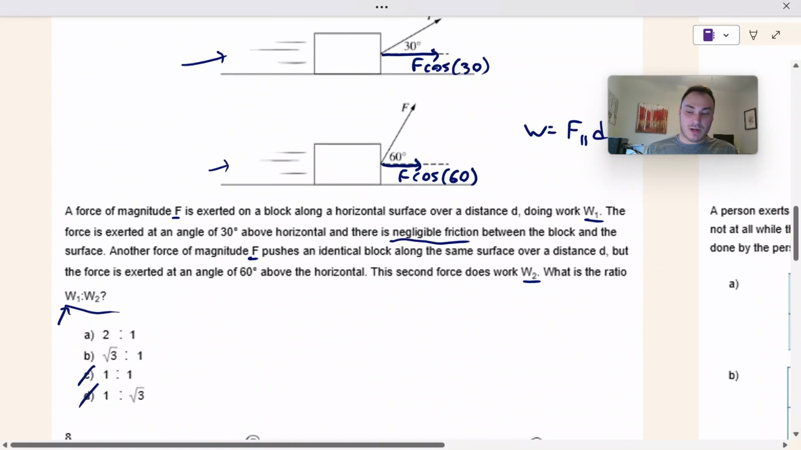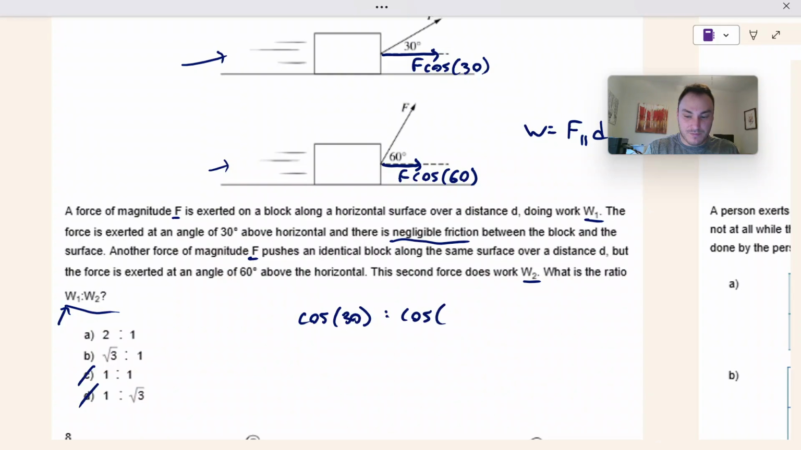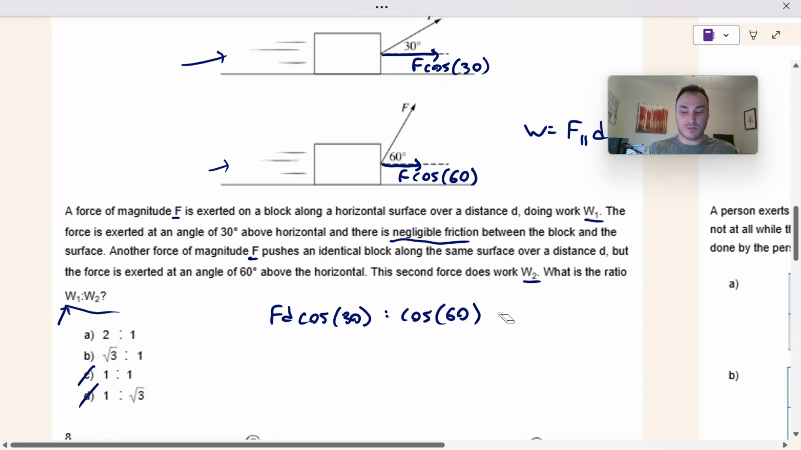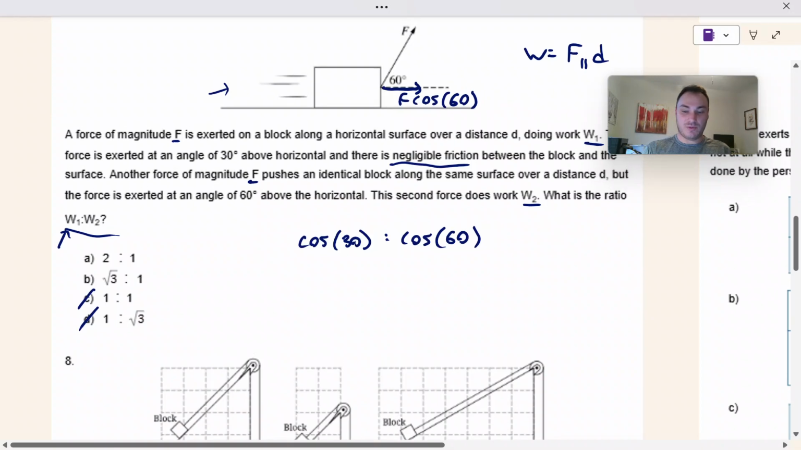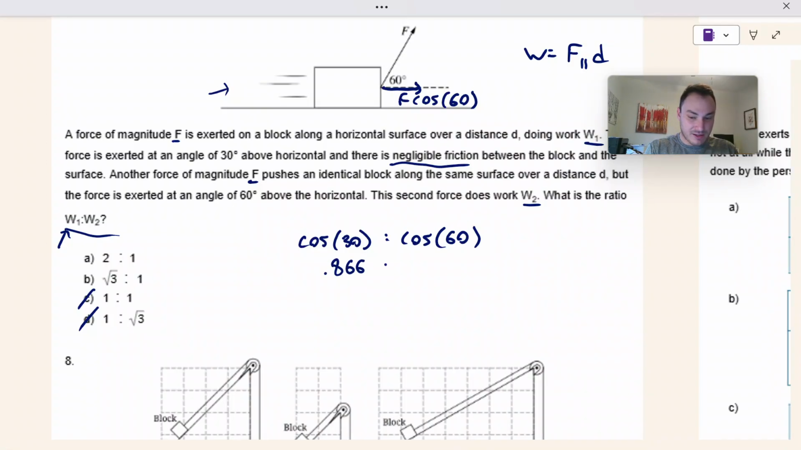To find the ratio, it's just going to be a ratio of the cosine of 30 to the cosine of 60. When we simplify everything, technically it's FD cosine of 30 to FD cosine of 60. That's the ratio of work 1 to work 2, but the force and the distance are the same. I don't know trig ratios off the top of my head like some of you, so I will use a calculator. The cosine of 30 is 0.866. The cosine of 60 is 0.5.